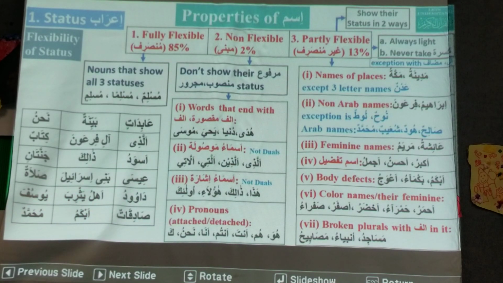Yusufa is a non-Arab name, so it is partly flexible. Sadiqatun is fully flexible. Abkamu is a body defect, so it is partly flexible. Muhammadun is an Arabic name, so it is fully flexible: Muhammadun, Muhammadan, Muhammadin. Okay? Any questions?